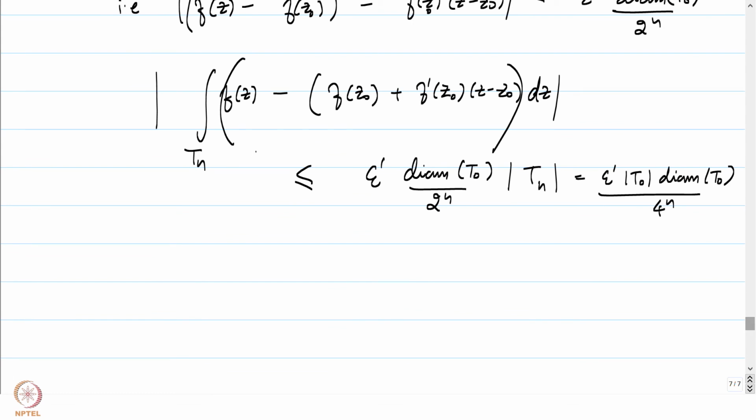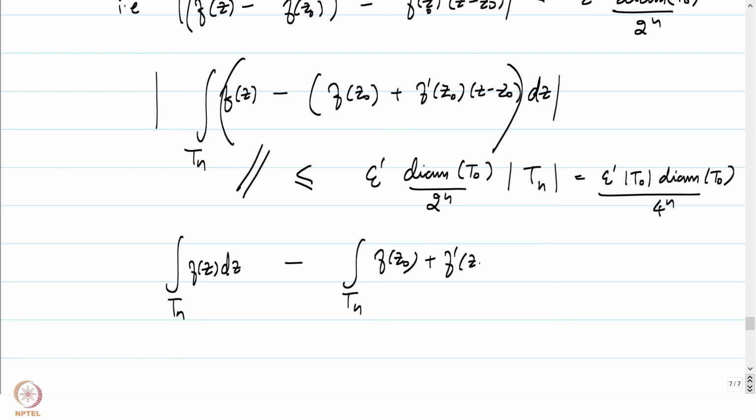The integral splits up. This is going to be the integral over Tn of f of z dz minus the integral over Tn of f of z0 plus f prime at z0 times z minus z0.